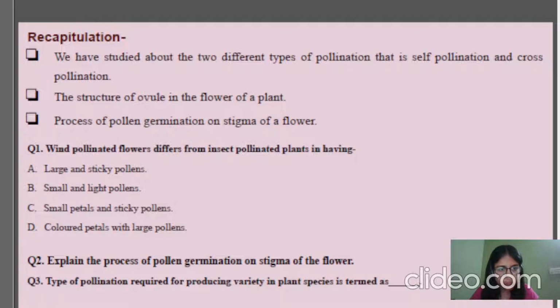And the third question is: the type of pollination required for producing variety in plant species is termed as what? We have discussed what kind of variation there will be, or whether there will be no variation, with the different types of pollination, whether self-pollination or cross-pollination. You will answer that as well. I hope the instructions were clear and you understood what I tried to discuss here. So thank you, class. We'll be meeting again.